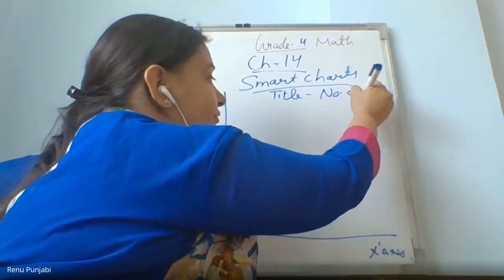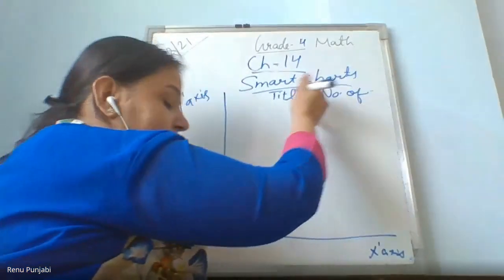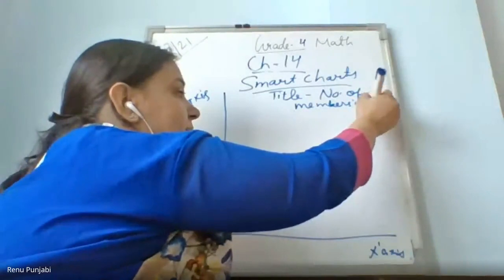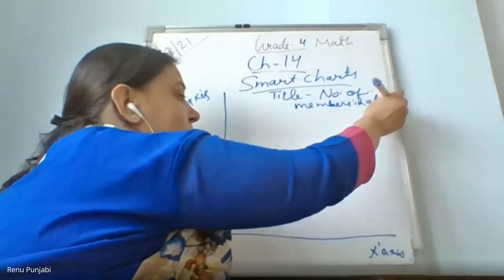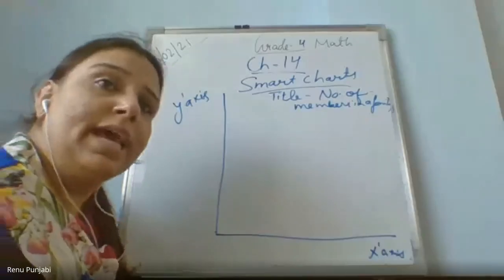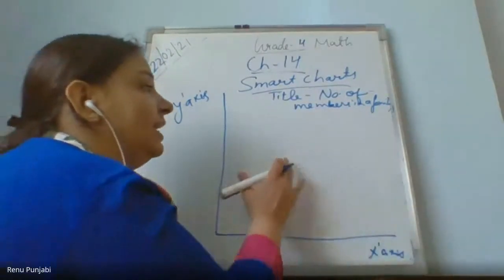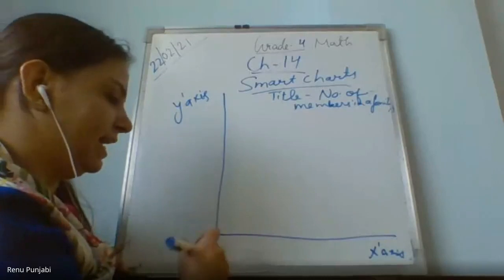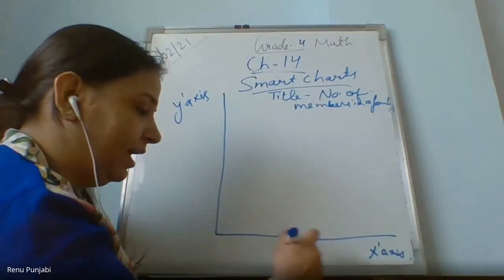Number of members in a family, because it's related to the family members. So this is the title, number of members in a family. Now, my next thing is on the horizontal axis, I will label what I am taking.